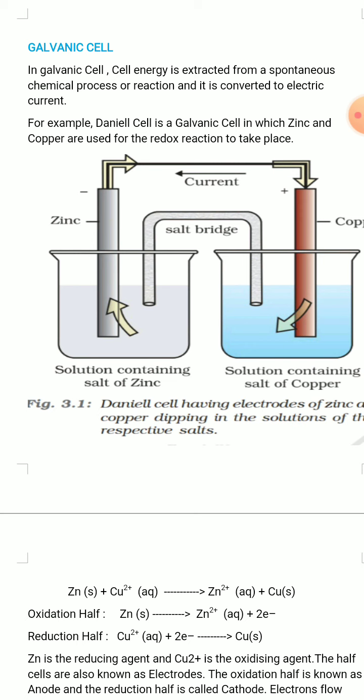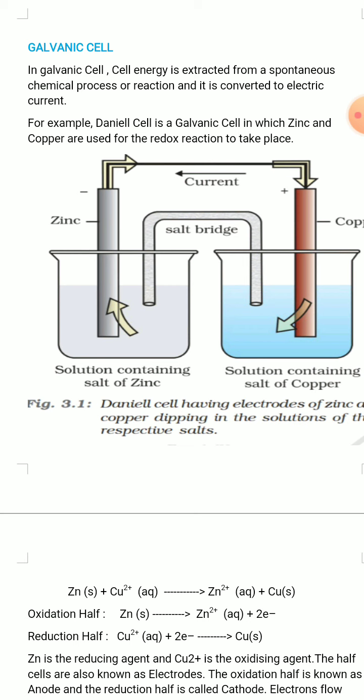But in an electrolytic cell, electricity is required to make a non-spontaneous chemical reaction. This is the basic difference between electrolytic cell and galvanic cell. In an electrolytic cell, electrical energy is required to make a non-spontaneous chemical change, and in a galvanic cell, electricity is produced after a spontaneous chemical change.